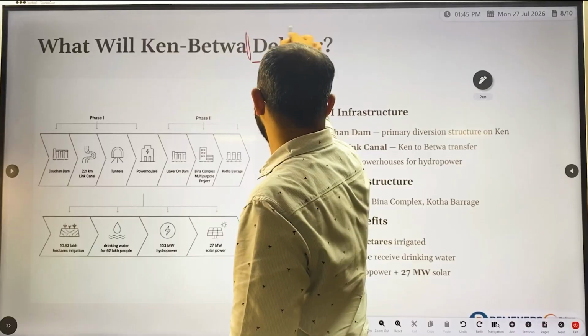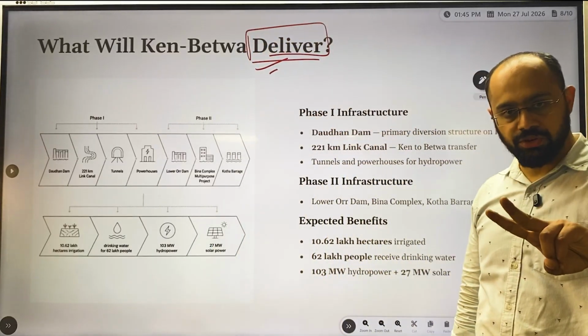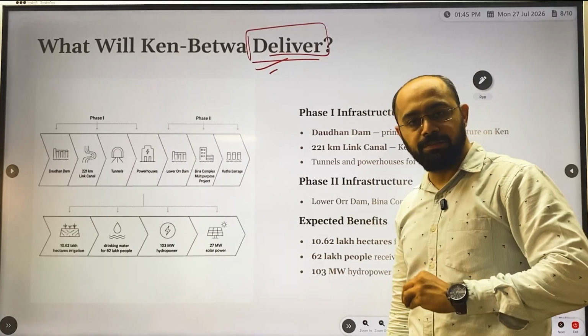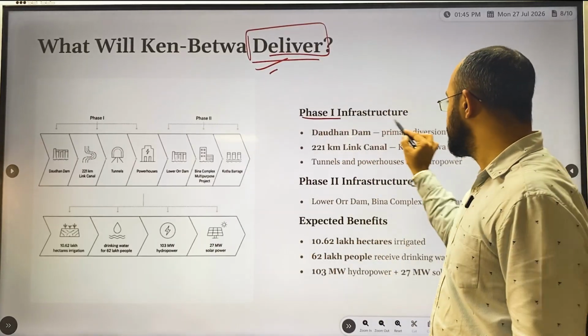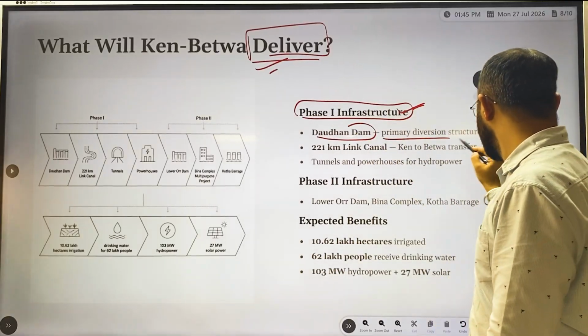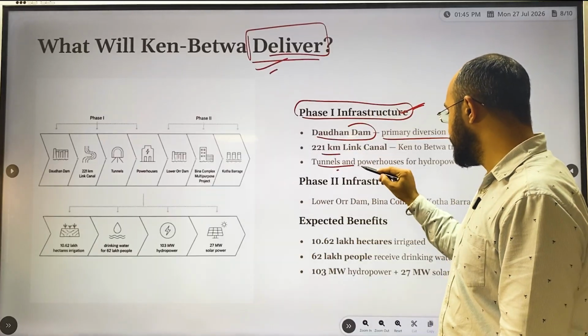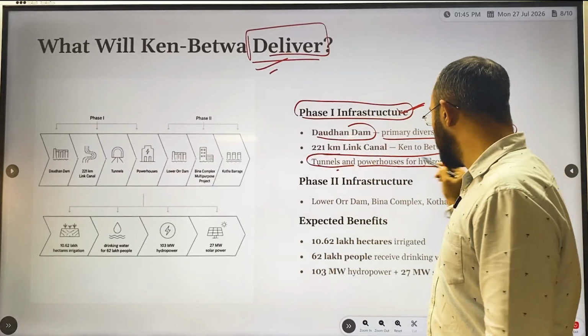What does this project actually deliver? Remember, this project is happening in two phases. The first phase is infrastructure. Here the Dhaudhan dam, the primary diversion structure on Ken, and a tunnel and powerhouses for hydropower will be established.